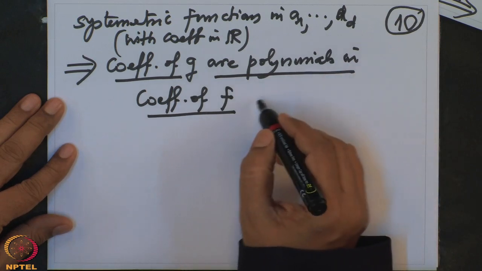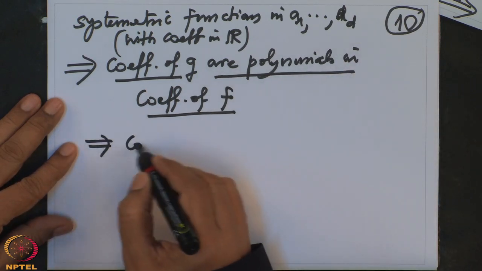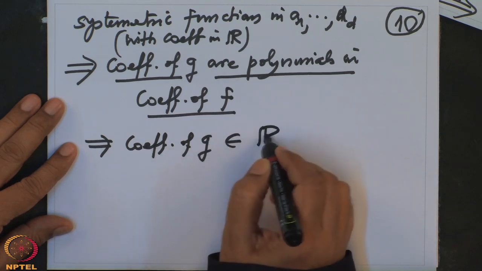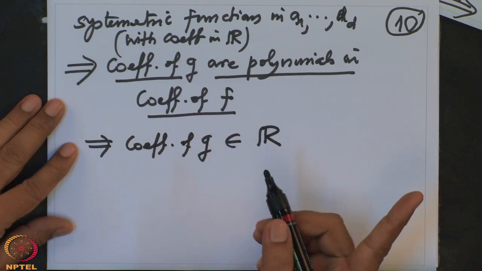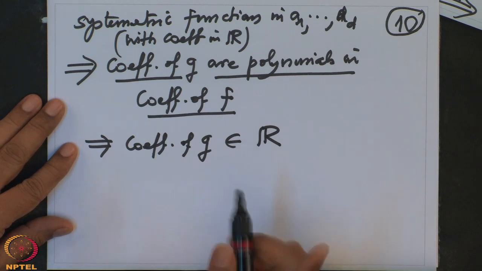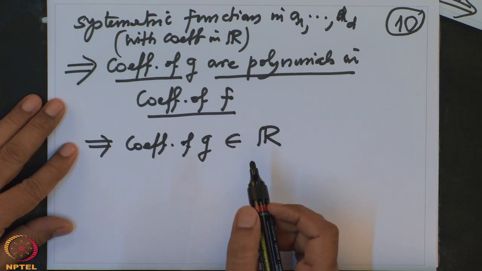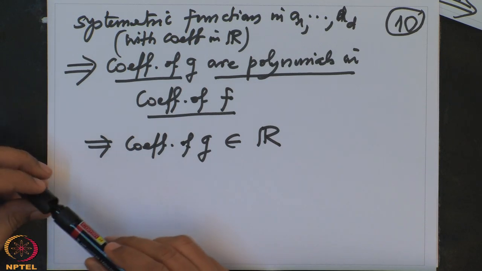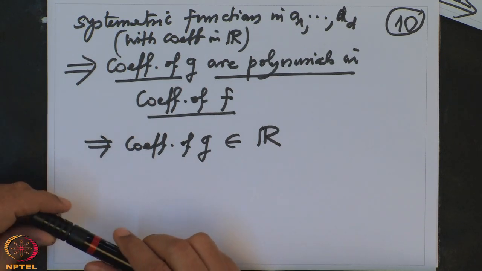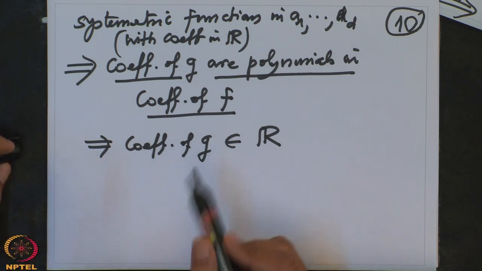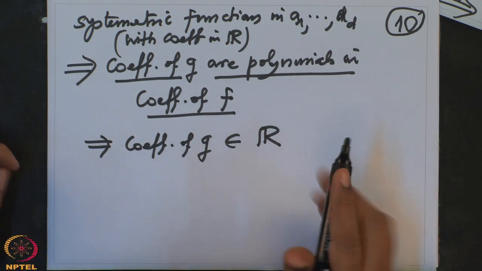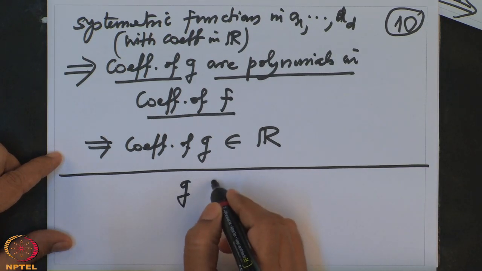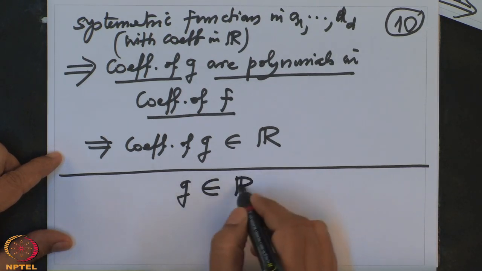So altogether that proves that the coefficients of G belong to R. So we have proved that this polynomial G has real coefficients, and we have used here a nice theorem, the fundamental theorem on symmetric polynomials. So we have established the fact that the coefficients of G are in R. So this G belongs to R[x].